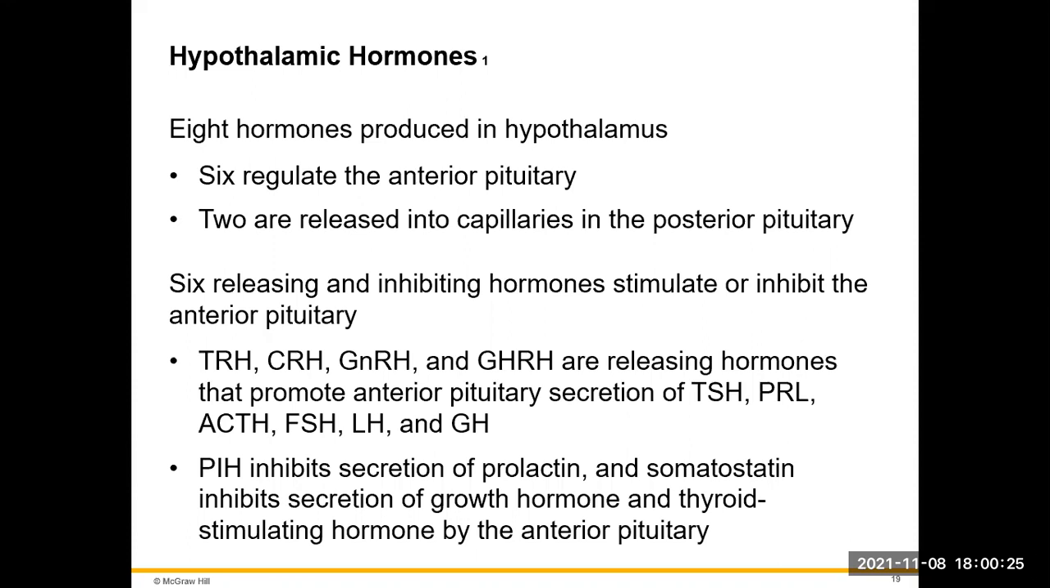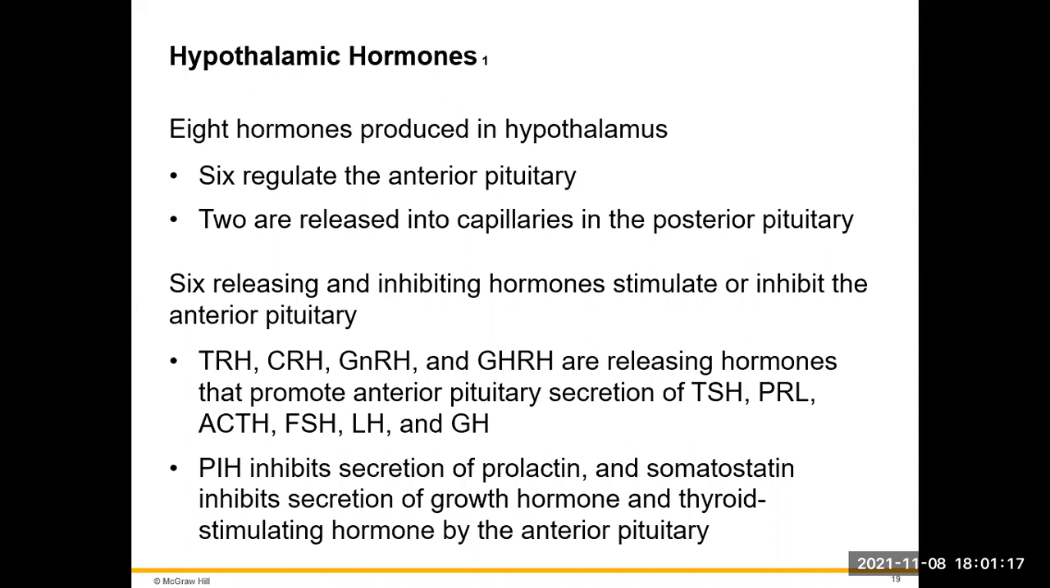We have 8 hormones that are going to be produced by the hypothalamus. 6 of them regulate the anterior pituitary, 2 of them regulate the posterior pituitary. The 6 releasing and inhibiting hormones are going to either stimulate or inhibit the anterior pituitary. The releasing hormones that come from the hypothalamus are going to be thyroid releasing hormone, corticotropin releasing hormone, gonadotropin releasing hormone, and growth hormone releasing hormone.